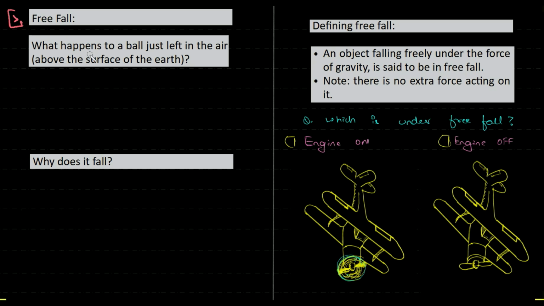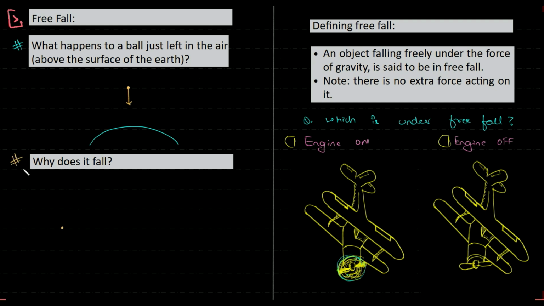I have two questions before we look into the topic of free fall. The first question being, what happens to a ball just left in the air? What happens, guys? So I'll say this is Earth's surface and you hold a ball somewhere over there. What happens to this? Okay, I'll draw it over here. What happens to this? Yes, it will get pulled down towards the Earth.